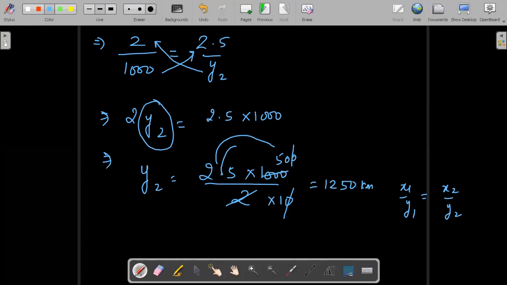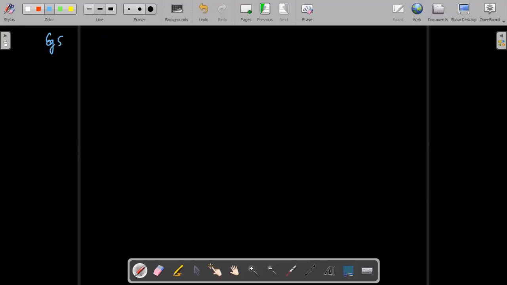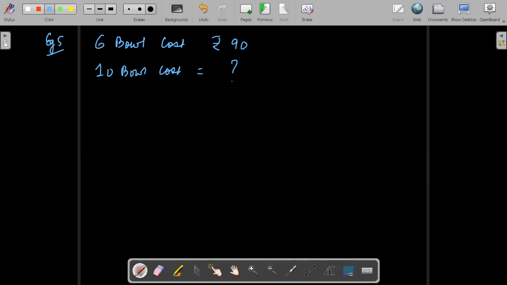Example number 5. Okay, let's find example number 5 by both the methods. Let's see. Example number 5. The question is 6 bowls cost rupees 90. Please see. 6 bowls cost rupees 90. What would be the cost of 10 such bowls? This is the question. Please tell, class, by unitary method first.